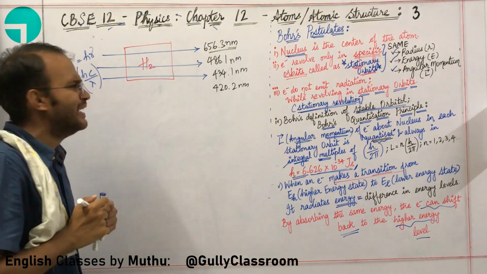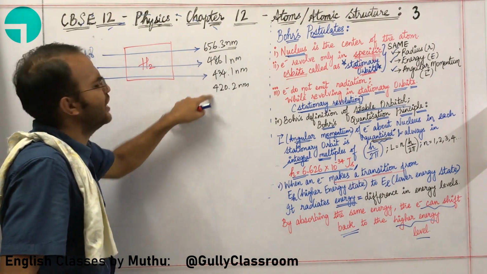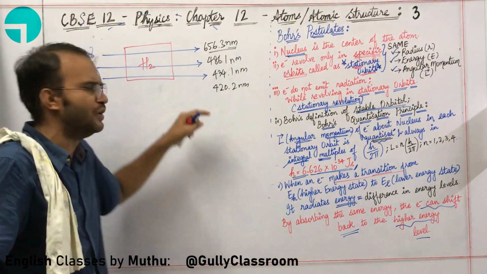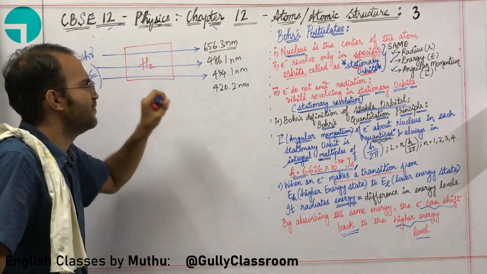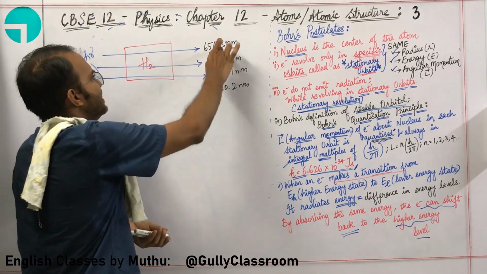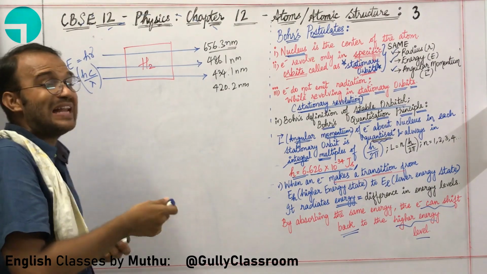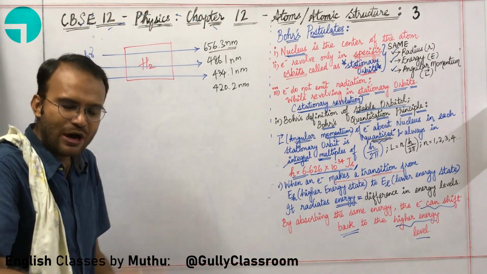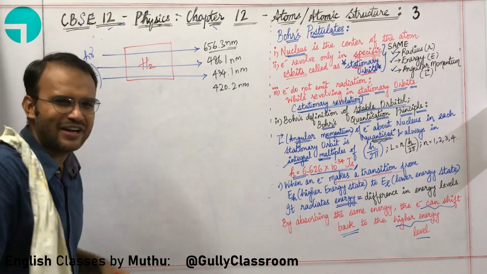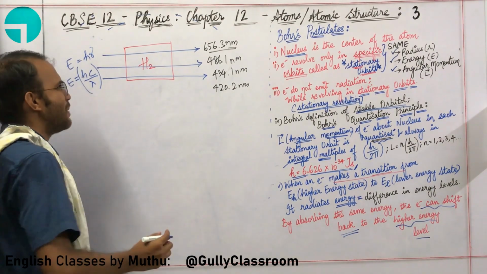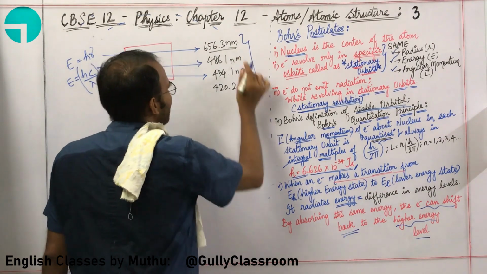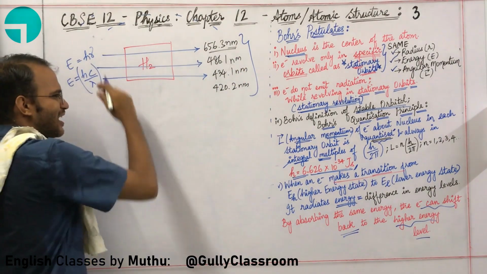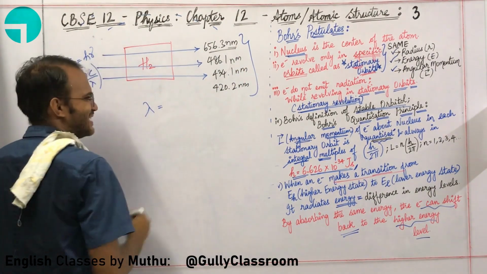So what they did, they thought that there could be some kind of a mathematical relation between these specific wavelengths, and they published these values in the newspaper and challenged the general public to find the relation between them. Now, there was this amazing maths teacher, called Balmer, who found a relation between all these values. What is the relation that he found?